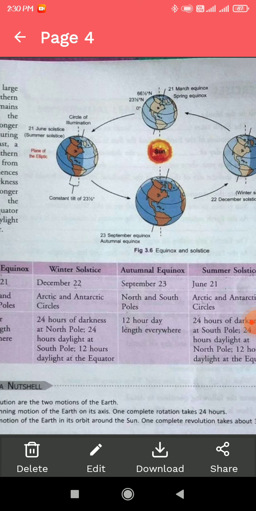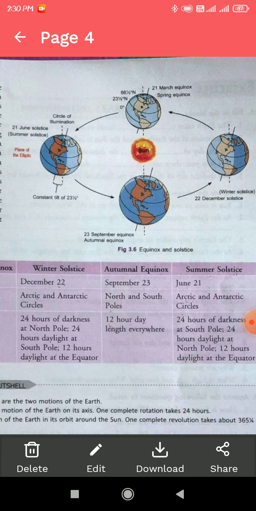This figure shows how and why the daytime is longer in summer and shorter in winter. During summer, a large part of the northern hemisphere is inclined towards the sun.